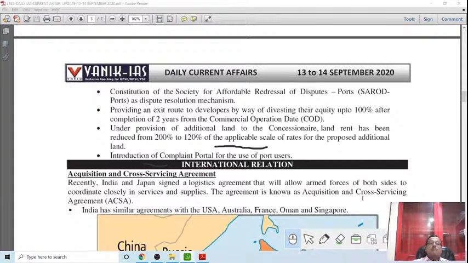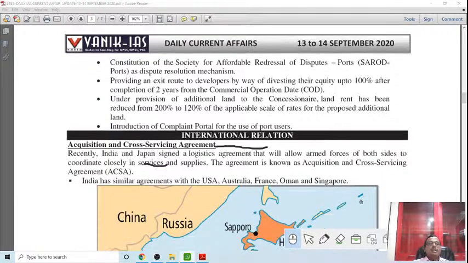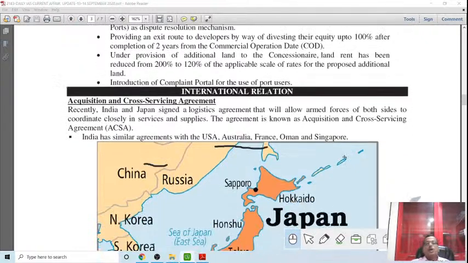We have signed a similar agreement with America earlier. India signed similar agreements with the USA, Australia, France, Oman and Singapore, because we are emerging as a global power and a sea power in the blue economy, a major ocean power. We are trying to develop and cement our relationships with neighboring countries having a similar mindset, so that the benefit will be mutual to both sides.